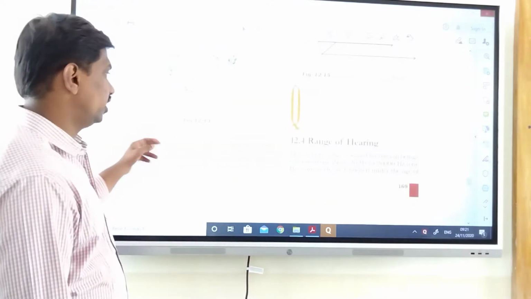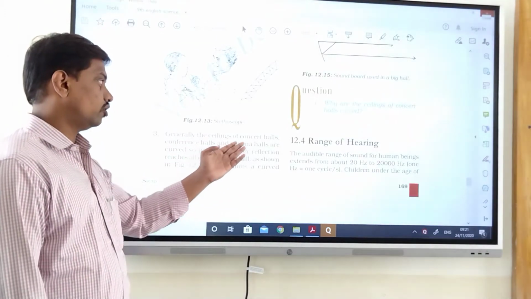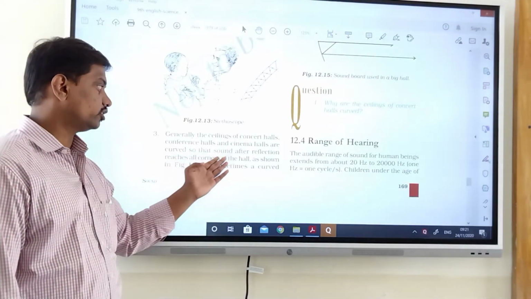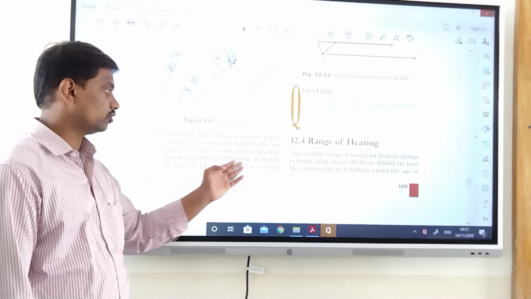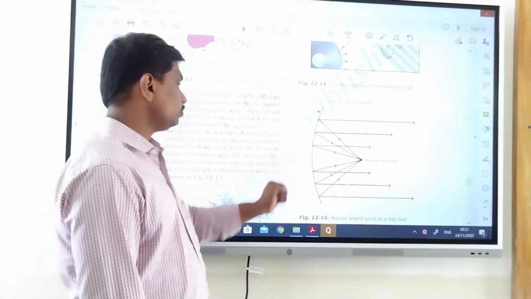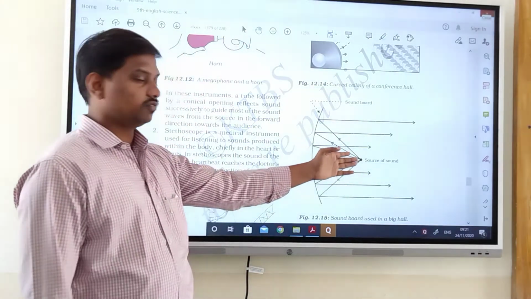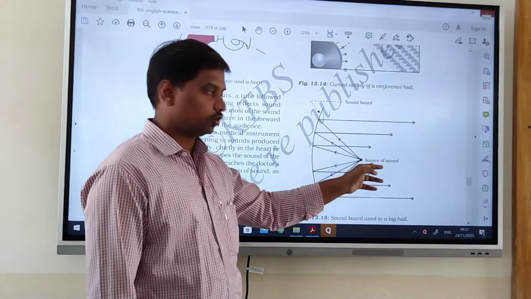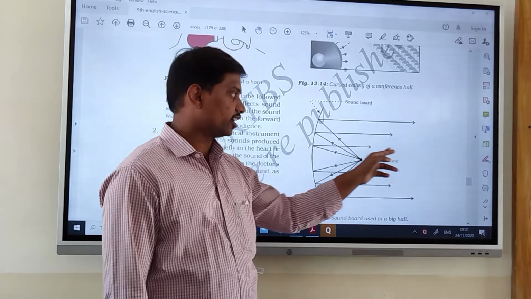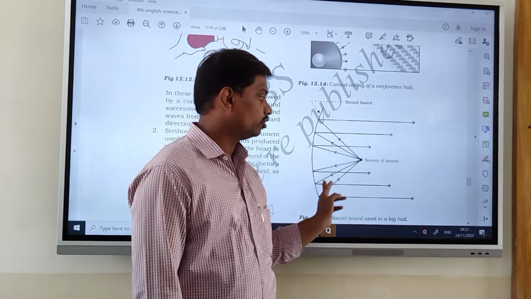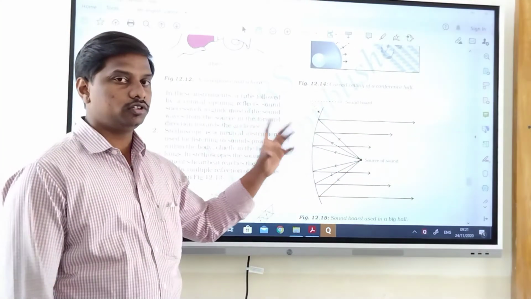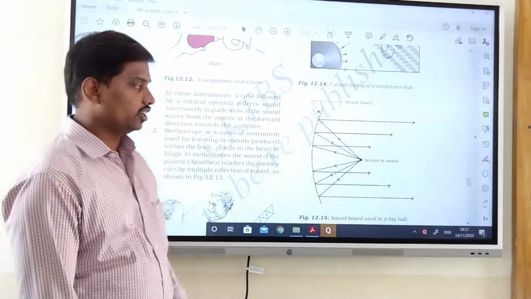Okay. Generally, ceilings of concert halls, conference halls and cinema halls are curved so that sound after reflection reaches all corners of the hall, as shown in the figure. Like this they have given the multiple reflections, you can see here, from one source of sound. The sound will go in this direction, it will be turned, it will go in the parallel direction. In the same way the sound waves will go in all directions, so that in theaters or auditoriums, all the audience can hear the sound clearly.